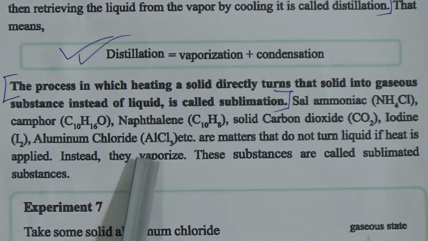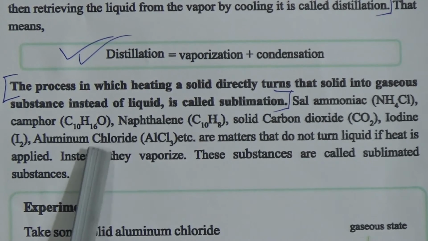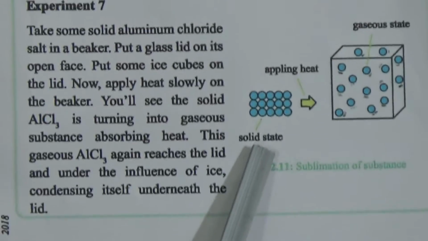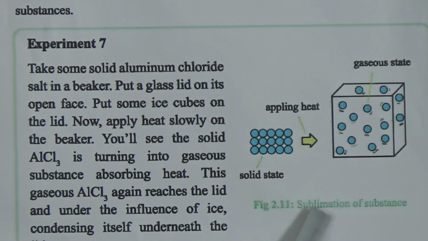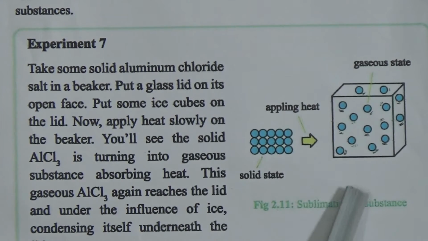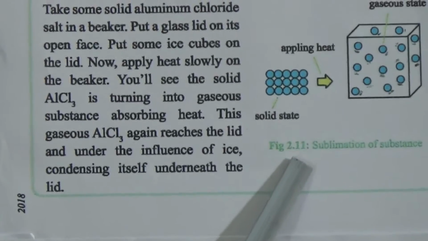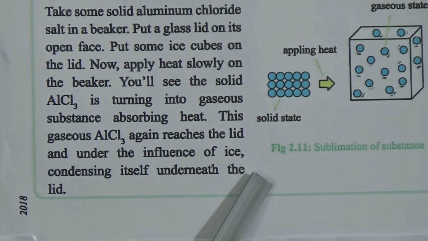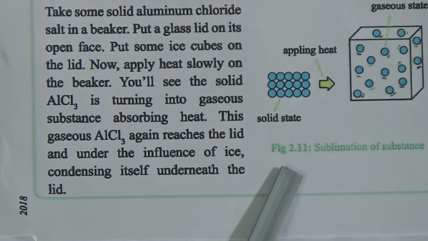sublimated substances. If we apply heat on them, it will directly turn into the gaseous form of that matter. And again, if we cool them or retrieve heat from them, it will again become solid substances, because there is no liquid phase of that substance. That's why they are known as sublimating substances. This process is known as sublimation, and the sublimating substances are also known as volatile substances. Volatile substances means non-stable substances.